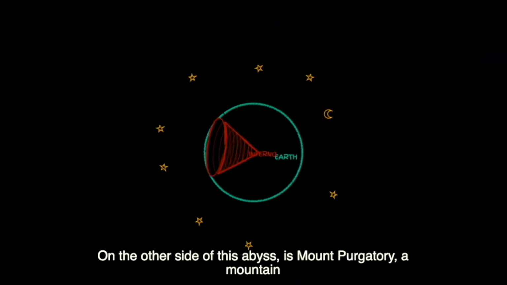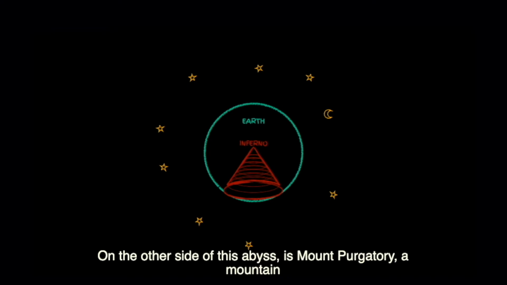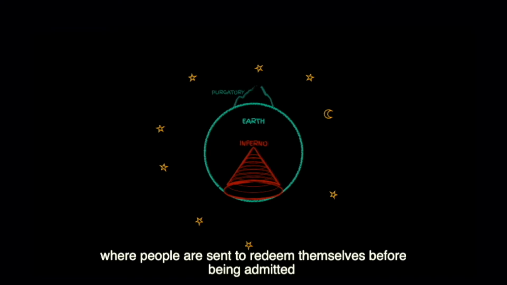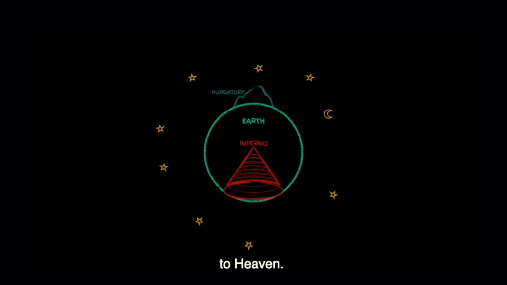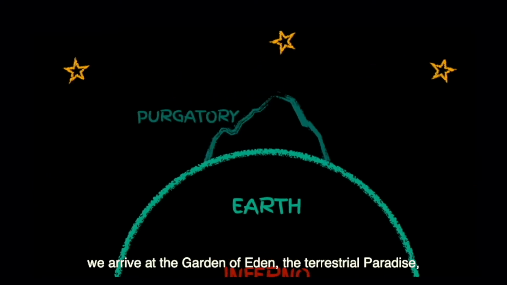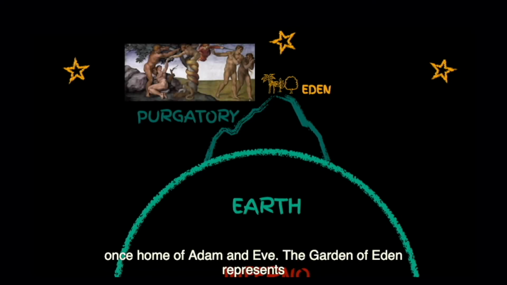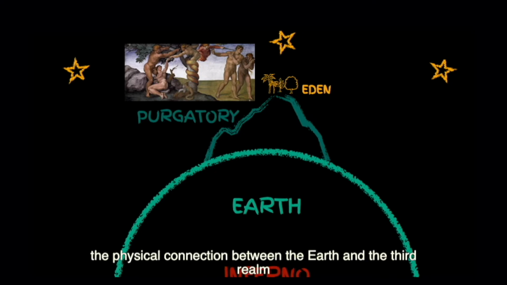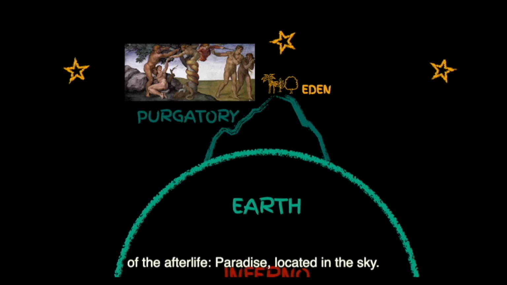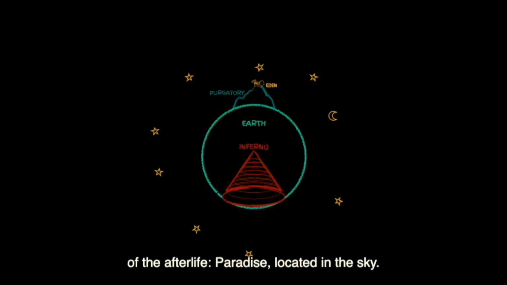On the other side of this abyss is Mount Purgatory, a mountain where people are sent to redeem themselves before being admitted to heaven. By climbing Mount Purgatory, we arrive at the Garden of Eden, the terrestrial paradise, once the home of Adam and Eve. The Garden of Eden represents the physical connection between the earth and the third realm of the afterlife, Paradise, located in the sky.